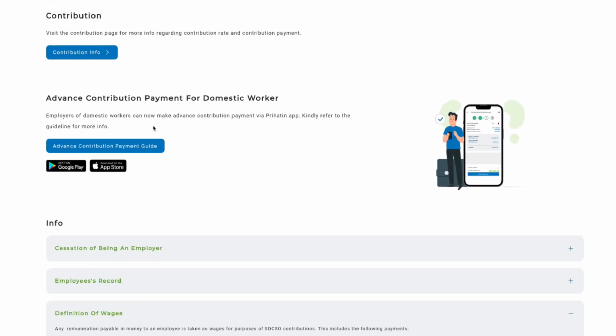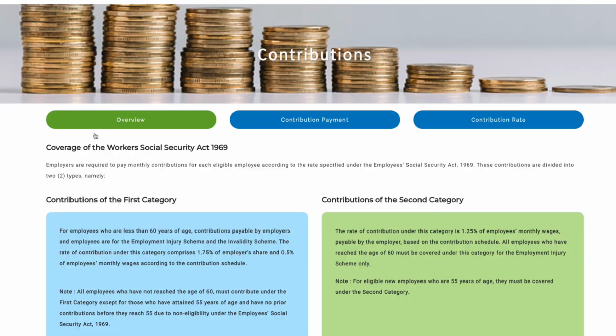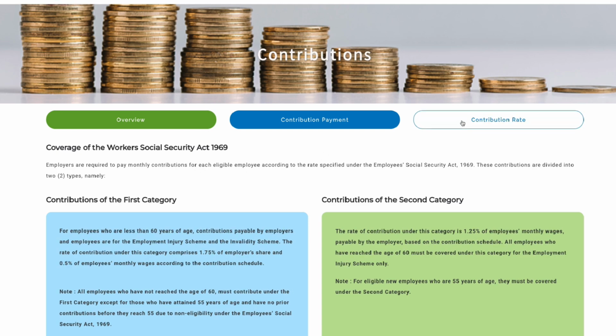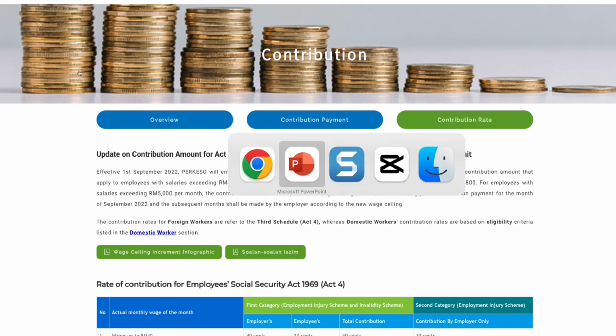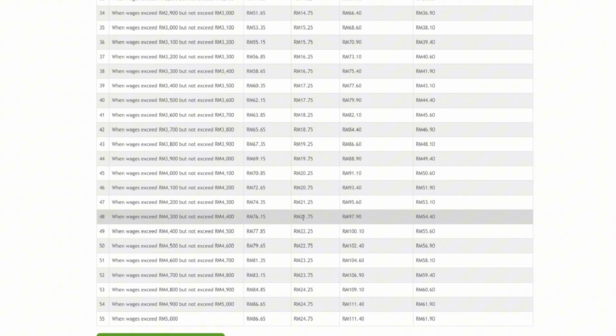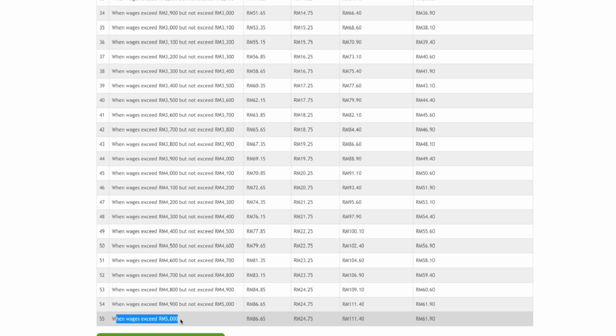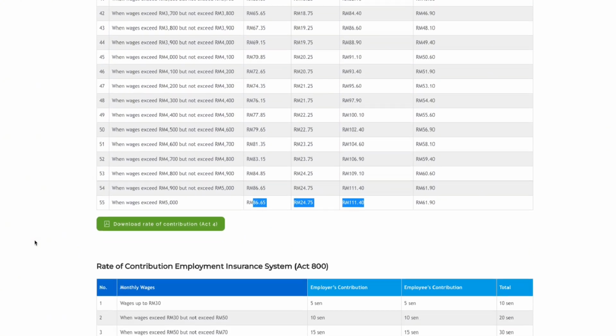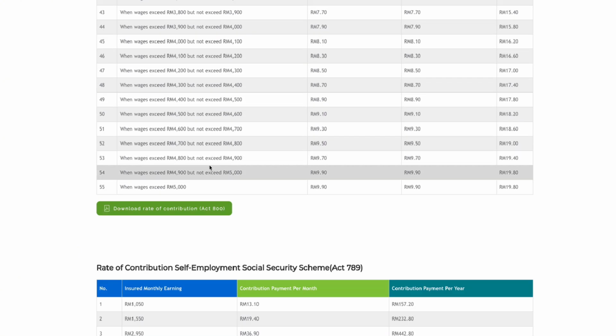For SOCSO, we're going to look for the range at 6,500, which has reached the wage ceiling, so we just need to refer to the maximum contribution from the table. So the employee contribution is 24.75 and employer is 86.65. Also for EIS is 9.90.